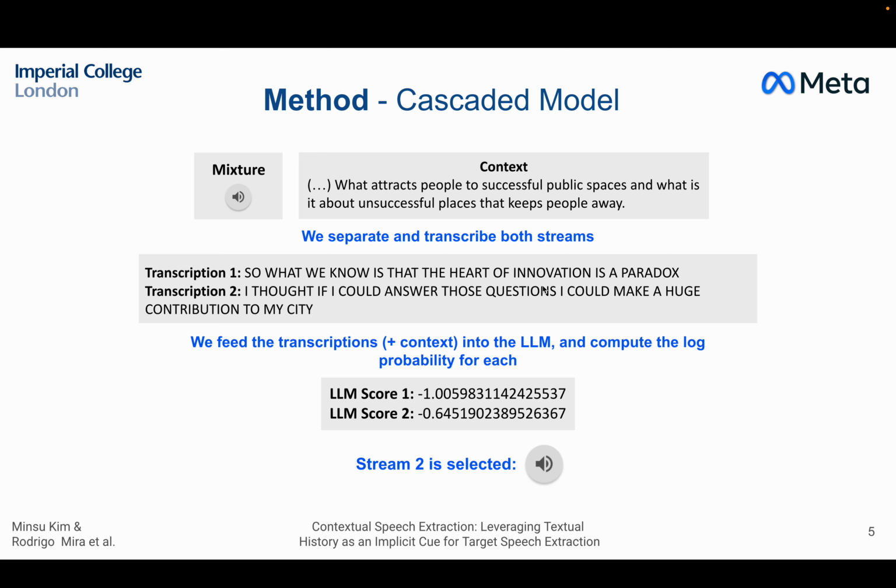Then we feed these transcriptions plus the context into the LLM, and we get some scores for them. And indeed, the LLM score for stream 2 is higher. So we select it, and we get this.